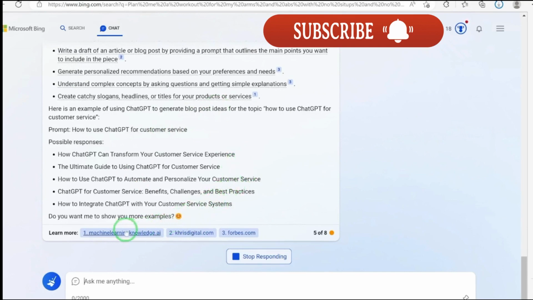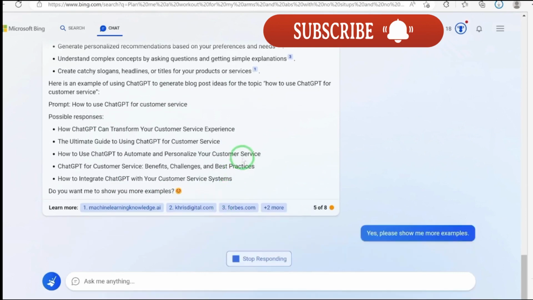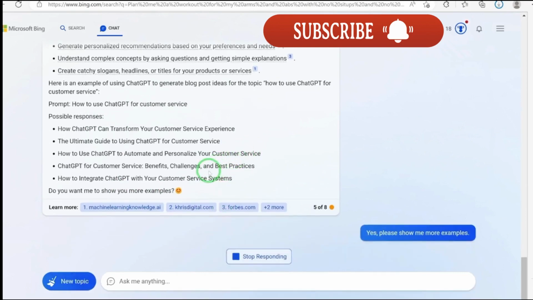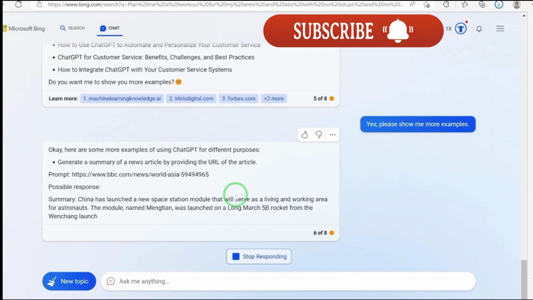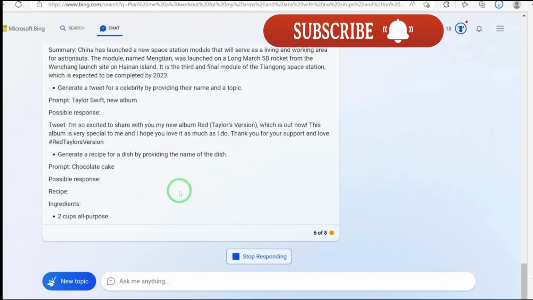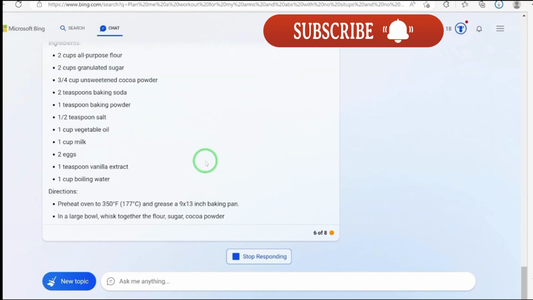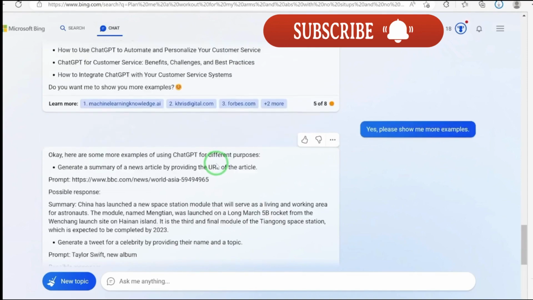Do you want me to show you more examples? I can say yes, please show me more examples. Say please show me more examples, and it's going to give you more examples on these prompts. Okay, so you can see here are some more examples of the prompt, possible response. Okay, so you can see very nicely done, and some ingredients, just an example, and it's giving you this much detail. So you can see how fantastic and how interesting this Bing AI can go.